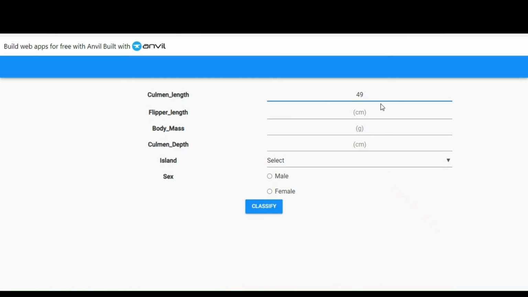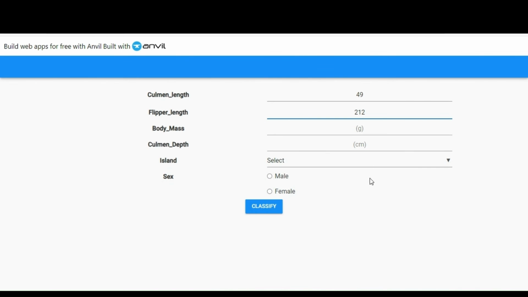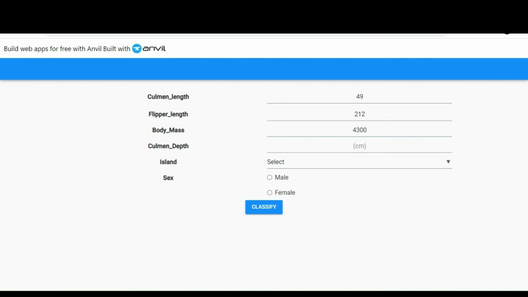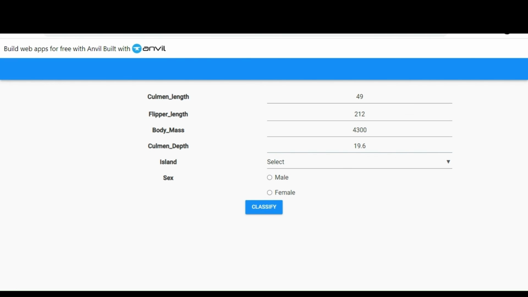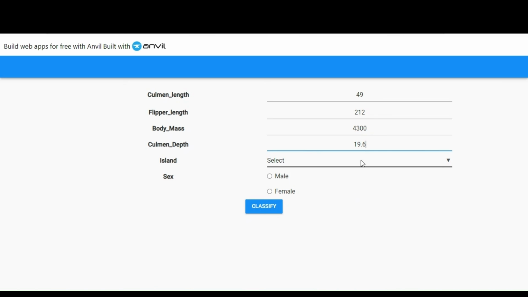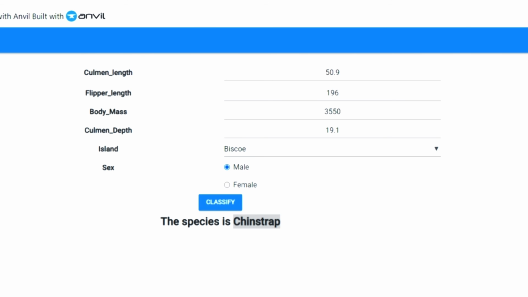Let me test again with another input. Flipper length 212, body mass is 4,300. I am getting the input from the dataset. 19.6. I check the new entry, male, and Dream is the island. Yes, it retrieves Chinstrap.